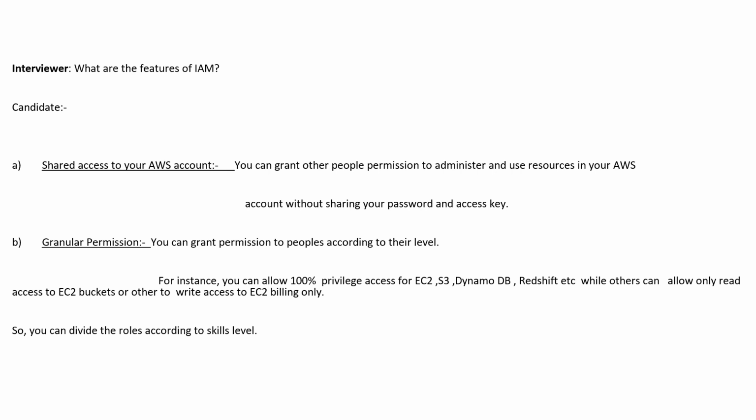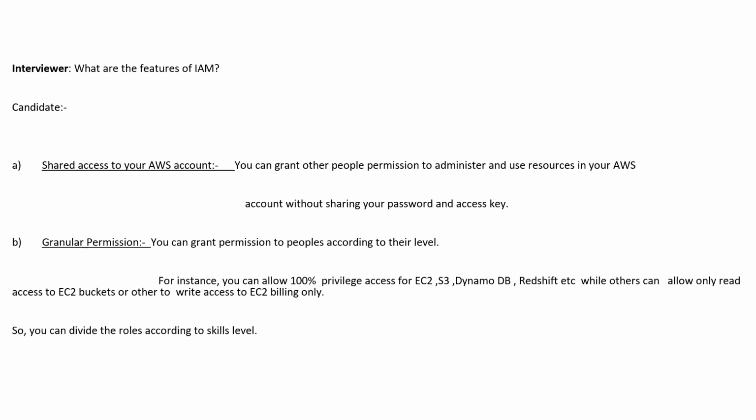Number one is shared access to your AWS account. That means you can grant other people permission to administer and use resources in your AWS account without sharing your password and access key. Guys, in today's world, if I want to check your Gmail, then I need your credentials.